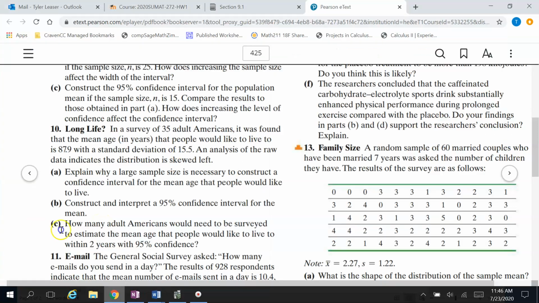Okay. There is one more part to this question. How many adult Americans would need to be surveyed to estimate the mean age that people would like to live to within 2 years with 95% confidence? This is not something the calculator can do. This is where you're going to have to use the formula from the formula sheet.